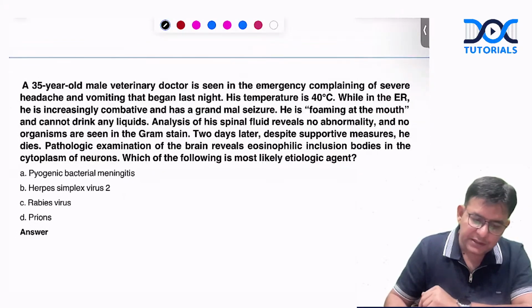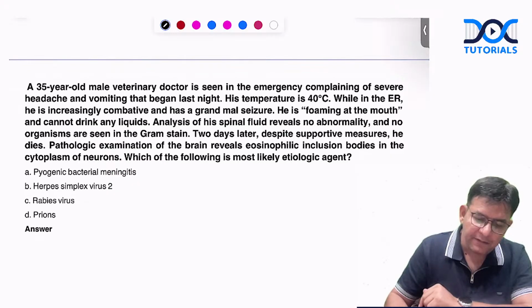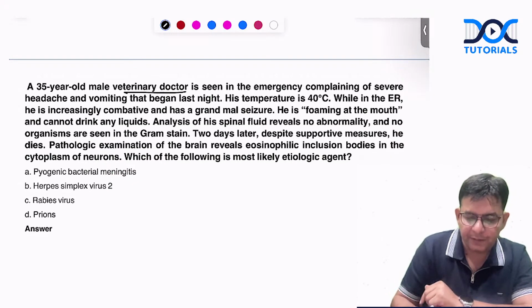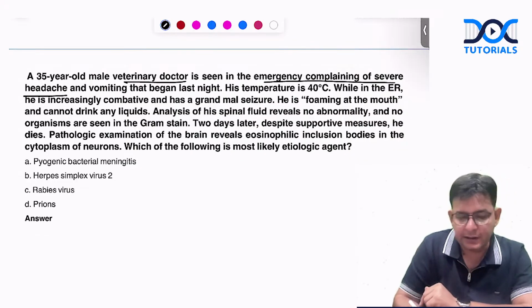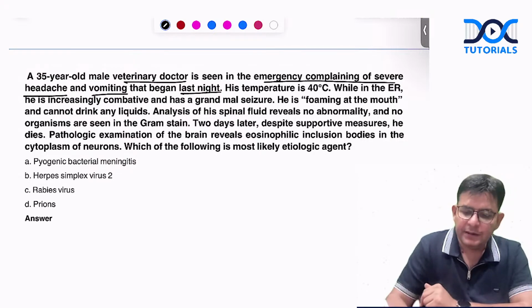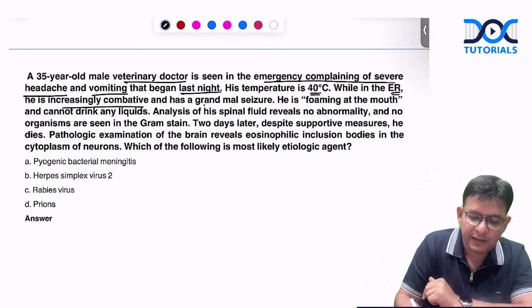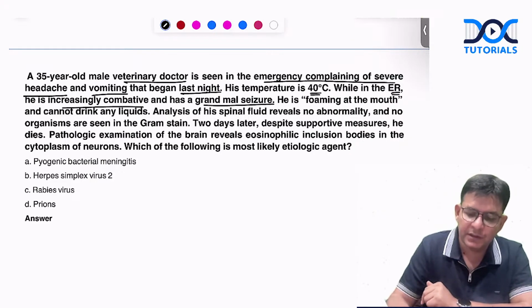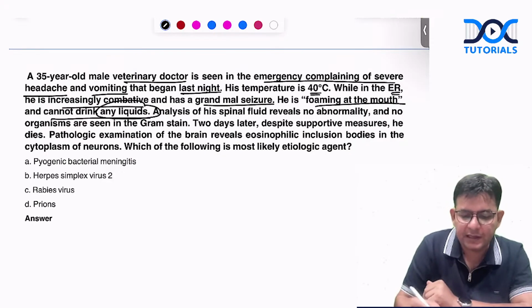Now coming to this: a 35-year-old male veterinary doctor is seen in the emergency complaining of severe headache and vomiting that began last night. Temperature is 40. While in the emergency room, he becomes increasingly combative, and a grand mal seizure type is observed. He is foaming at the mouth and cannot drink any liquids. So this is a hint.